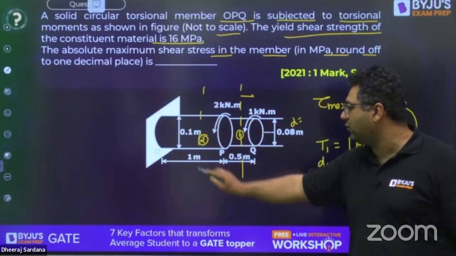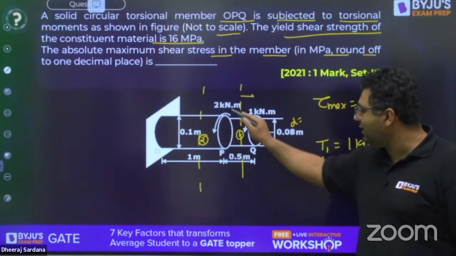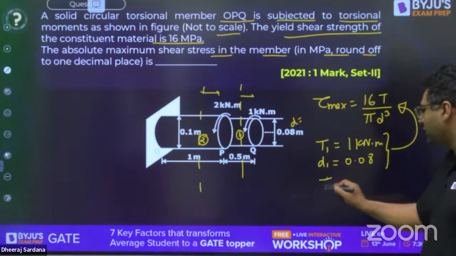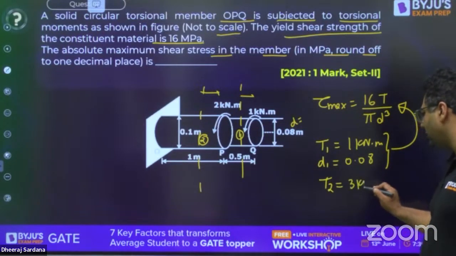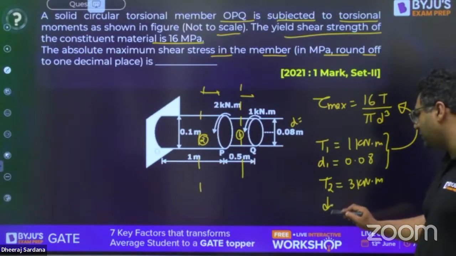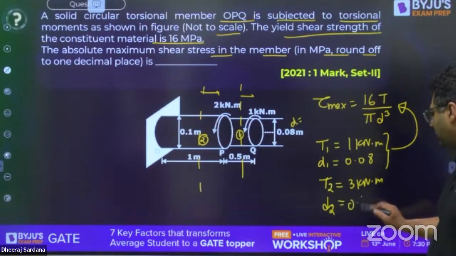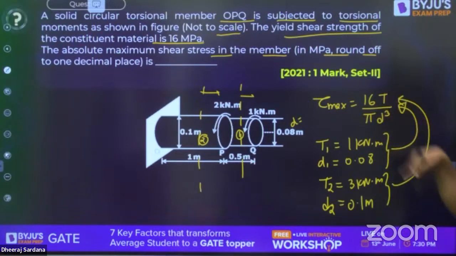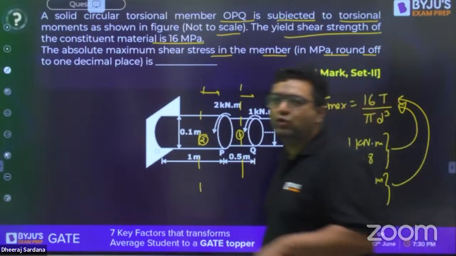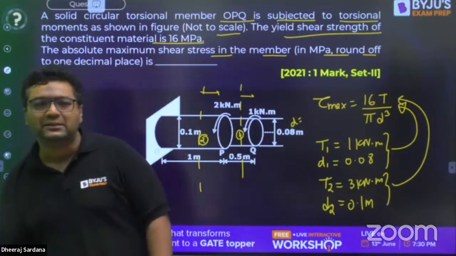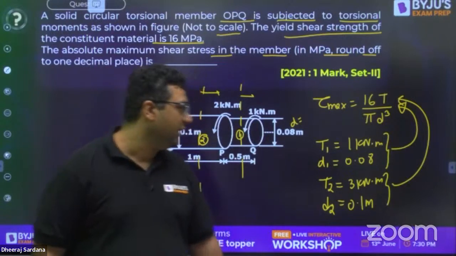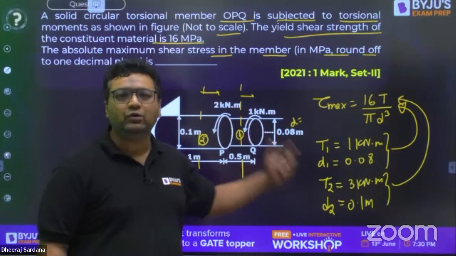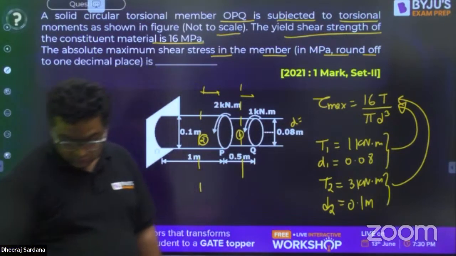Similarly, when you take the method of section for the second shaft, then this 1 and 2 are in the same direction. To the right hand side, you have 1 plus 2, 3. So you can write T2 is going to be 3 kilonewton meter. And similarly, the diameter D2 is going to be 0.1 meter. When you use these values in this formula, you will get the second tau max. Out of those 2, whichever is maximum is the absolute value, because they are the 2 members connected in series. Both shafts will have different maximum shear. You need to tell which one is going to be maximum. So just solve it.